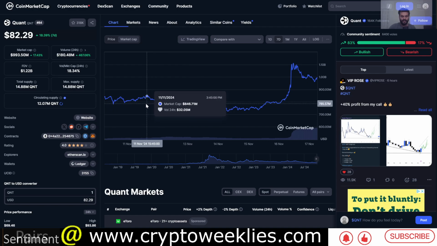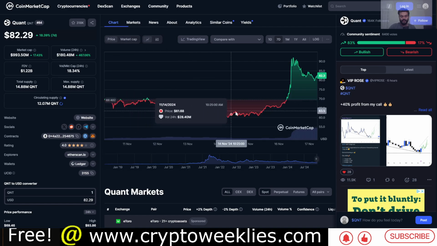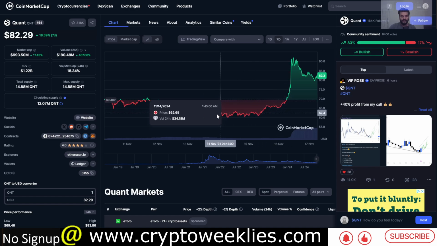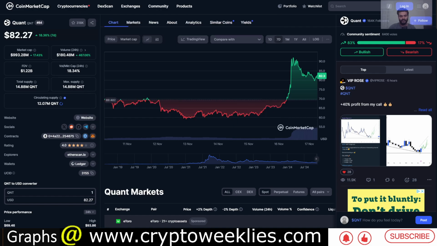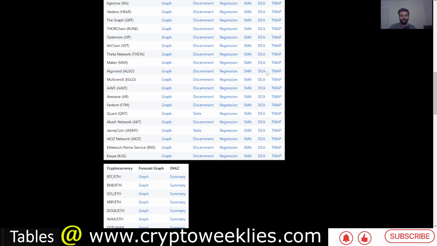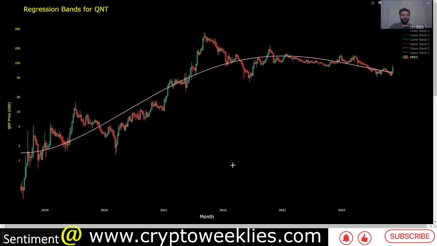You can see for the last 7 days or so, the prices, again, this is market cap view, but if you go to the price view, most of the last week was spent between the $60 and $70 range. Even though the prices are right now at around $82, the weekly average would more likely than not be lower than $80. So with this, we covered the machine learning based price forecast for Quant. Now we'll discuss some more about the regression based valuation for Quant.